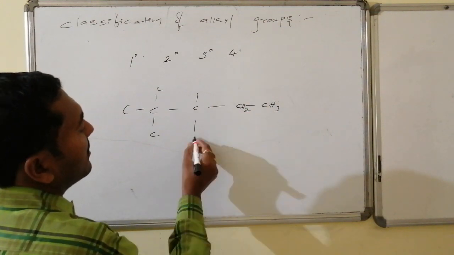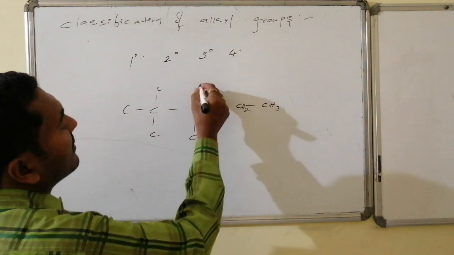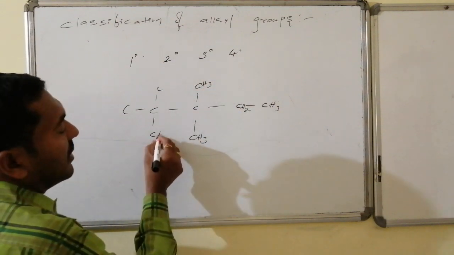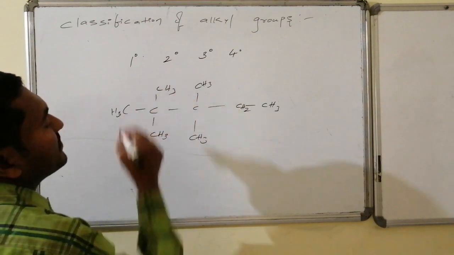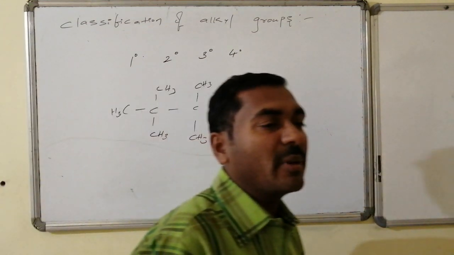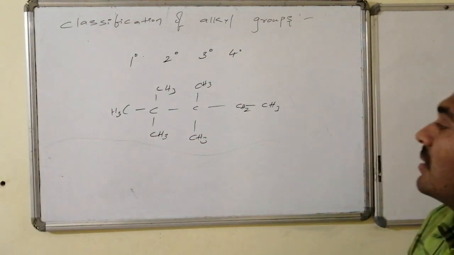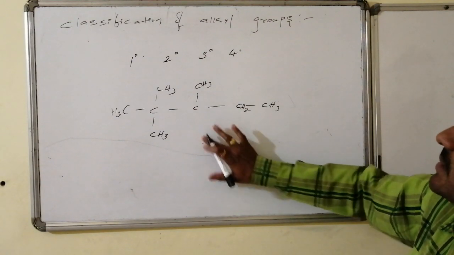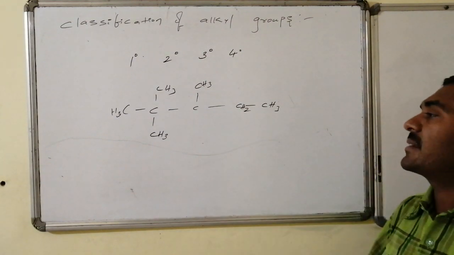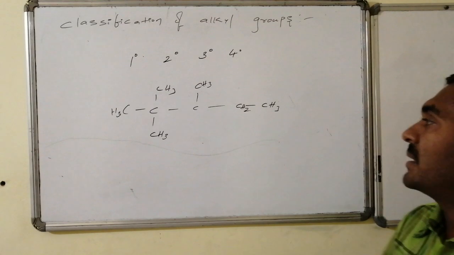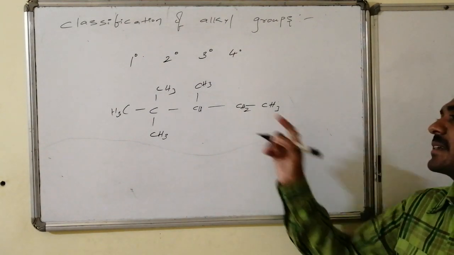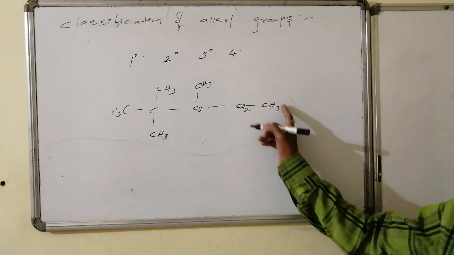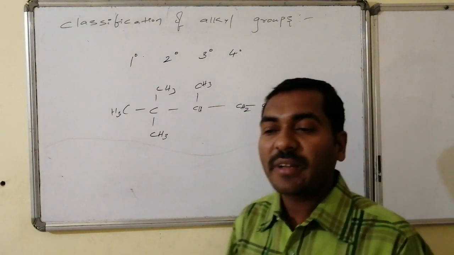All varieties of carbons are present here in this molecule. The minimum molecule consisting of all varieties of carbon atoms is this one. Here I am having the quaternary carbon atom, here the tertiary carbon atom, here the secondary carbon atom, and remaining all terminals are the primary carbon atoms.